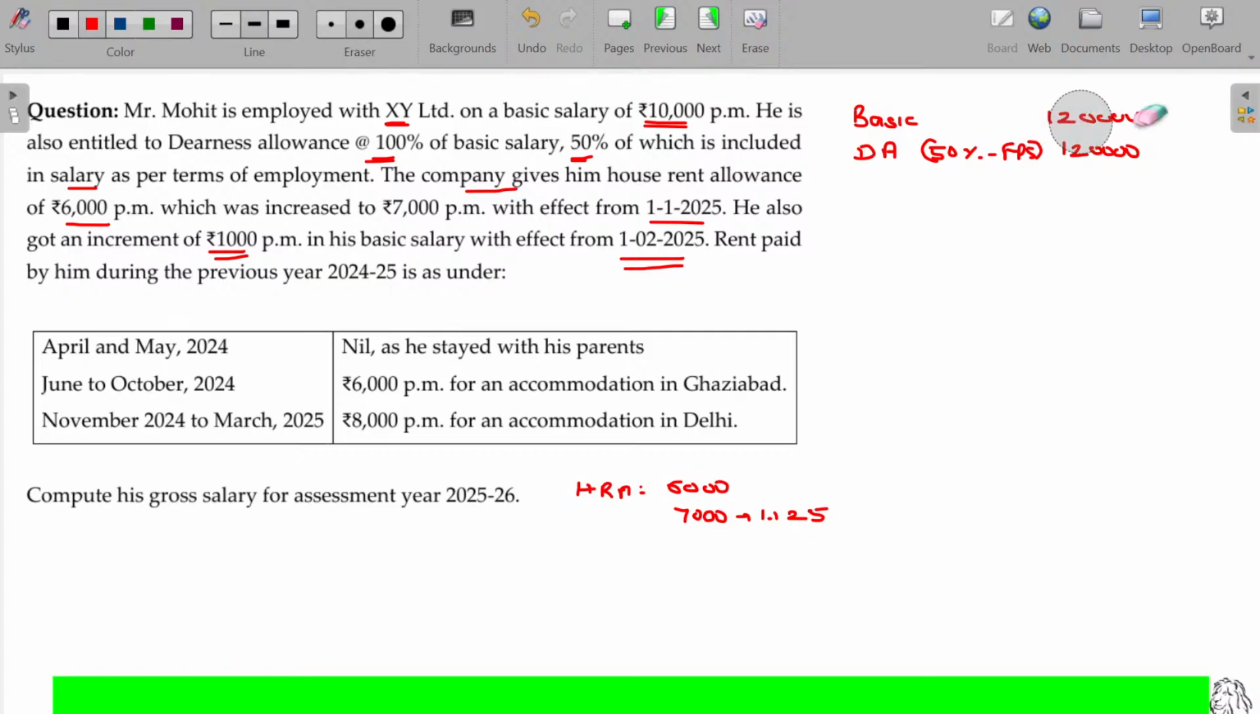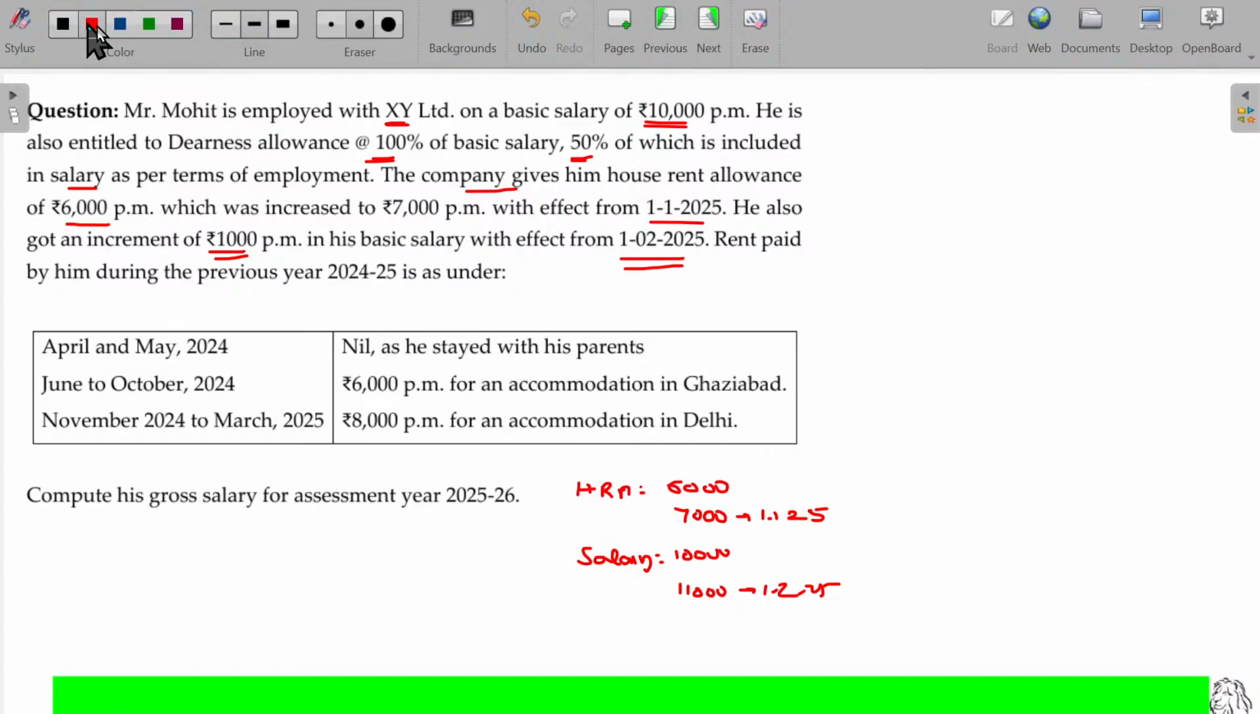Then what happens here? There's a change in the salary. Salary being 10,000, then increased to 11,000 rupees, from which date? 1/2/25. Then automatically it will be different, right? We'll calculate that later on. I will finish up that later on.